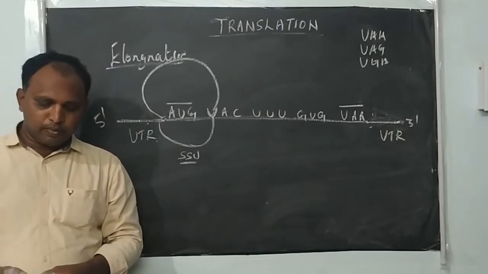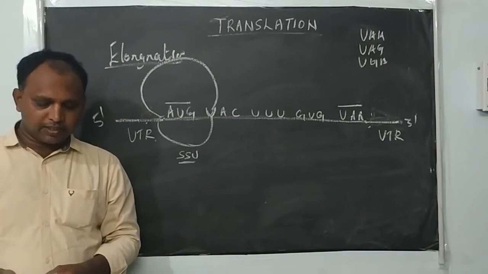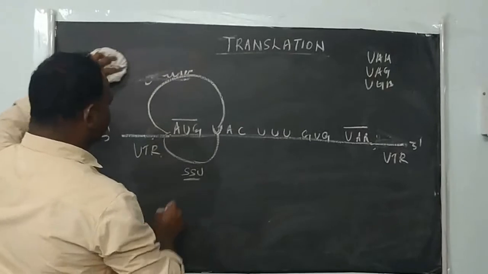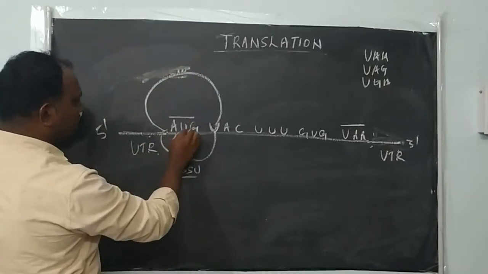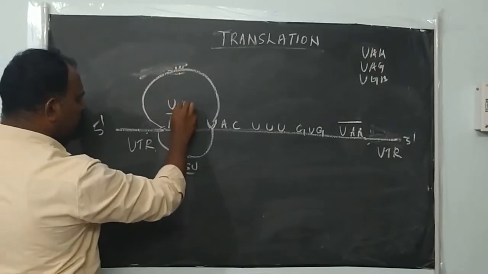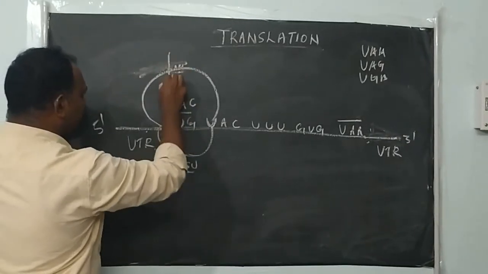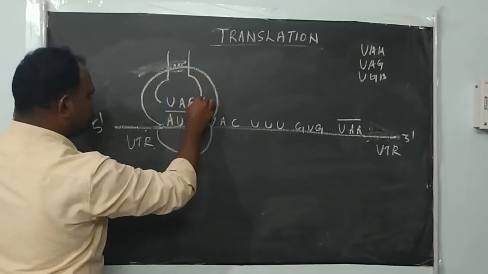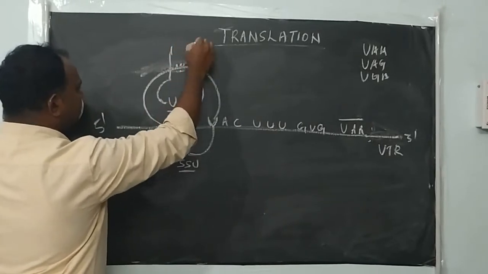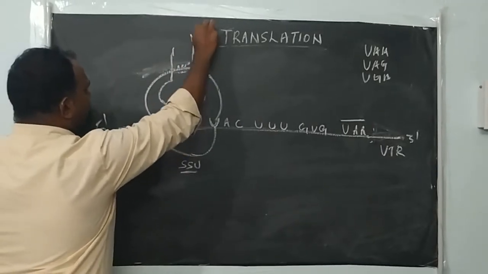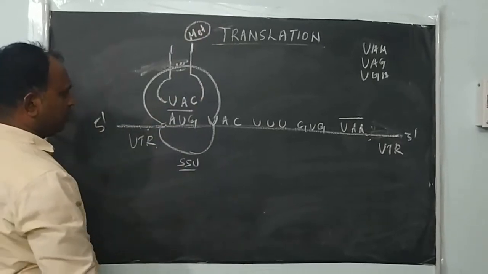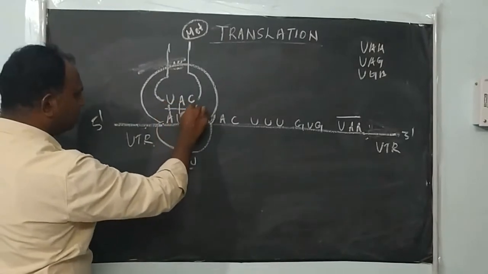Once the complete ribosome, mRNA and tRNA complex is formed, the first tRNA is the initiator tRNA. It has an anticodon like this. The start codon is AUG, and the anticodon of this particular tRNA is UAC. This is the anticodon loop of the tRNA. You can imagine this is a tRNA, which carries the amino acid methionine, in eukaryotes methionine, in prokaryotes formylated methionine. It pairs with the codon of the mRNA molecule.